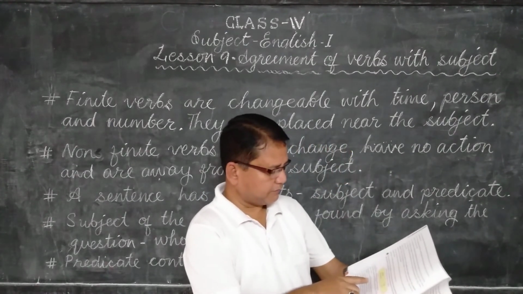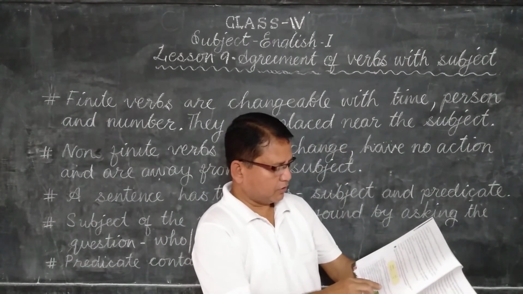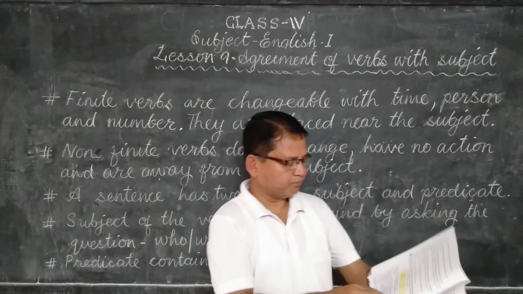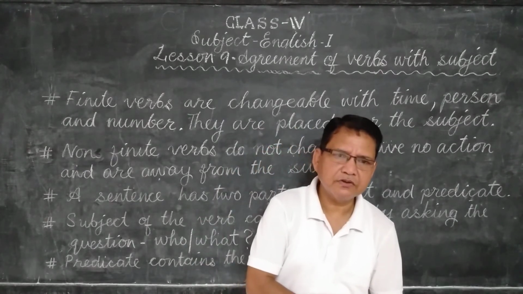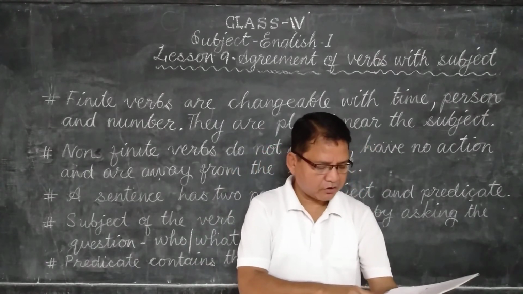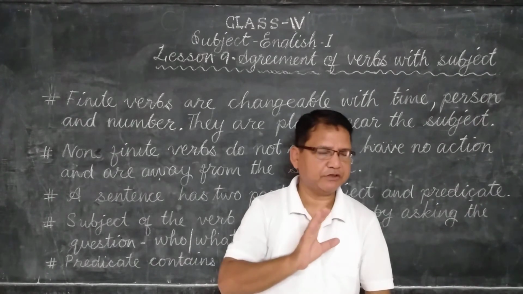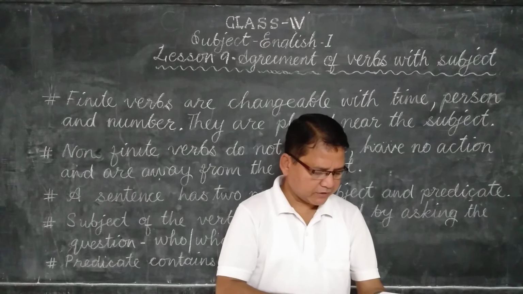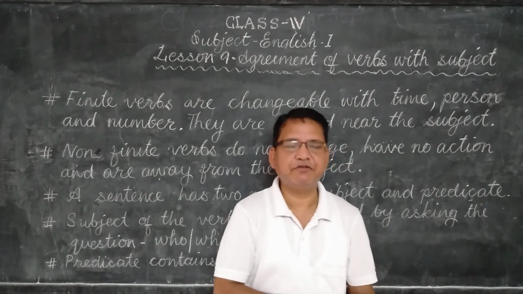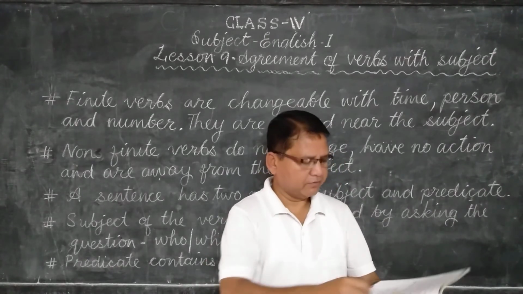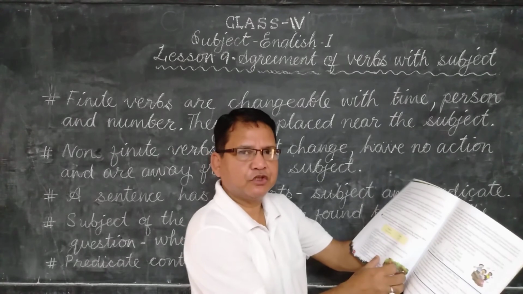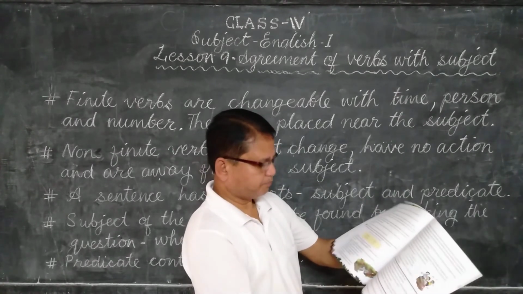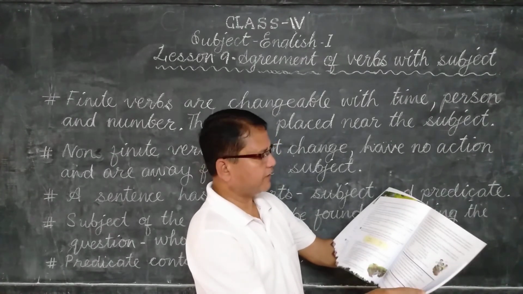One more. The three wise men of the east brought gifts for the infant Jesus. Who brought the gifts? The three wise men of the east. That is the subject. And what did they do? They brought gifts. Brought is the verb. So put the verb in the next column. Then you read page number 45.